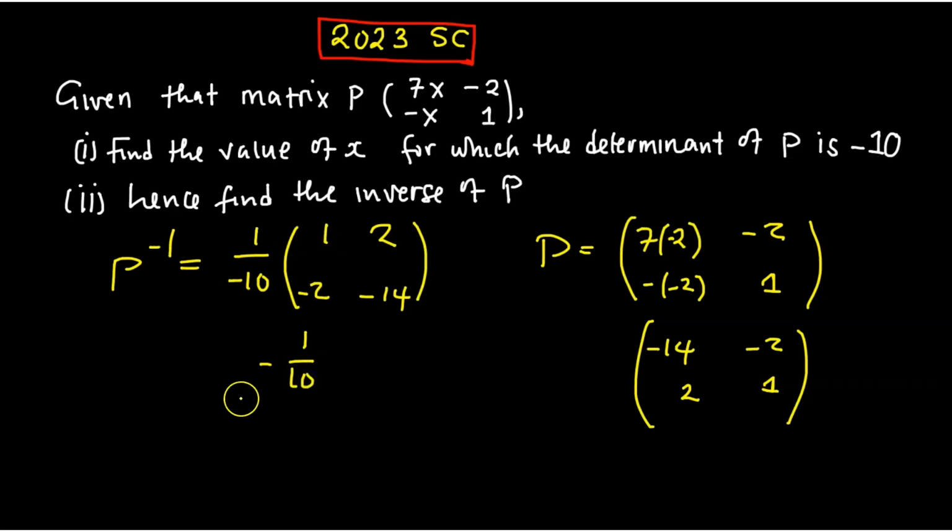Then for this one, since it's 1 over 10 multiplied by negative 2, you're going to have negative 2 over 10, which is just the same as 1 over 5. Then this position, you are still going to have this one negative, negative 1 over 5. Then this one is going to be positive 14 over 10, which is 1.